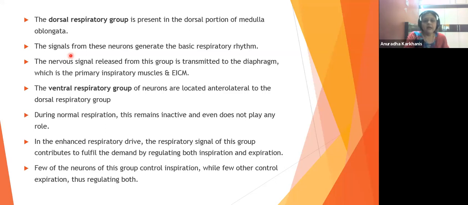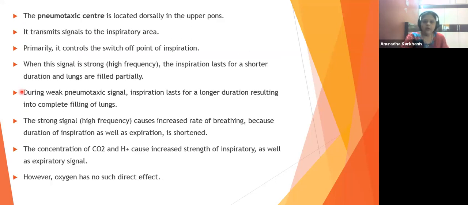That is something associated with the neural only. That is the third center that we were talking about. So we saw three centers. One was the pneumotaxic center, one was the DRG, one was the VRG. We understood what is DRG, we understood what is VRG. Now let us understand what is the role of the pneumotaxic center, which is again very crucial, very, very important.